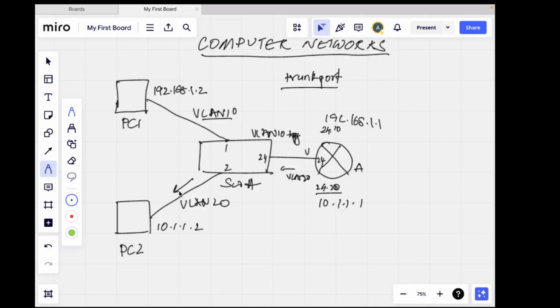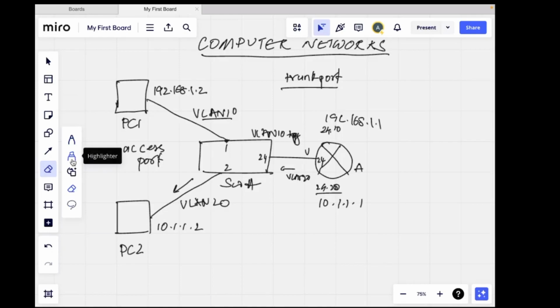Yeah, so the packet tagging happens only on the trunk port, and when it goes out to PC1 or PC2, or comes from PC1 or PC2, it is untagged. So these ports are also called access ports. Okay, port 1 and 2 are called access ports. Make sense? Access port, trunk port. These two things you have to remember.